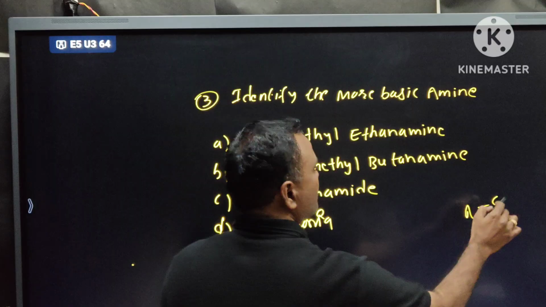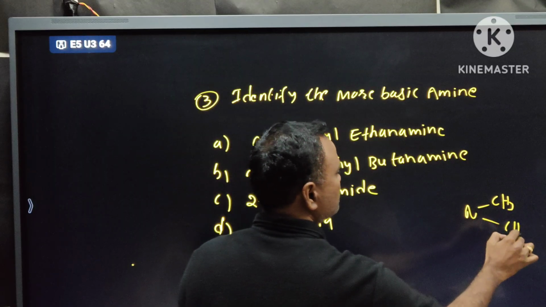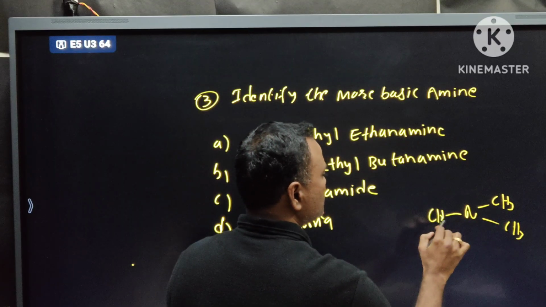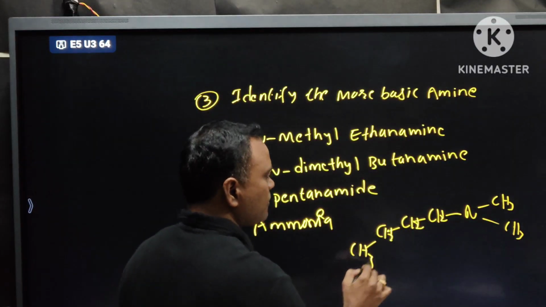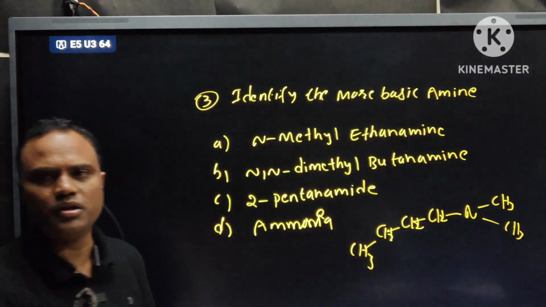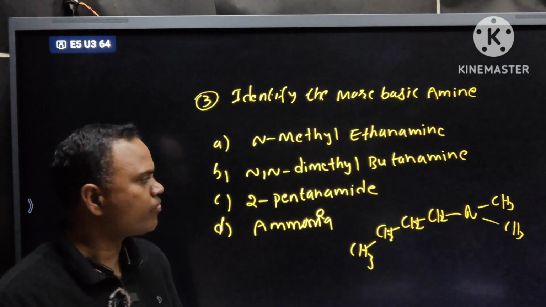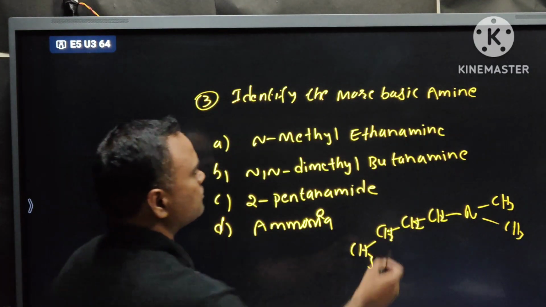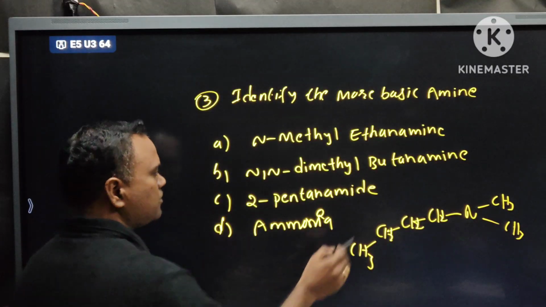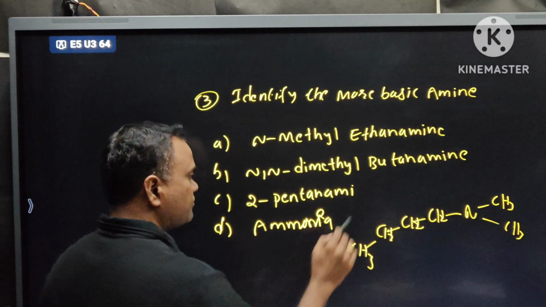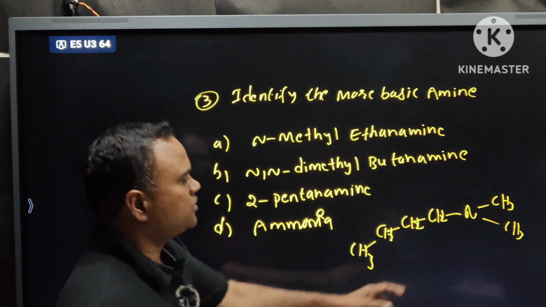Look at this: 1, 2, 3, 4. N,N-dimethyl butanamine. This comes under which degree? Pentanamine, got it? This is 3 degree.